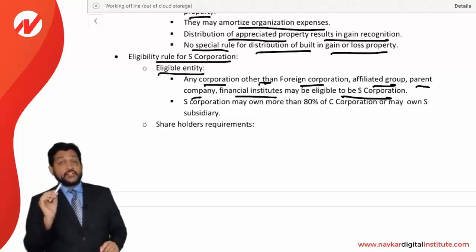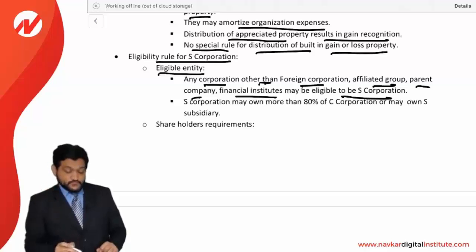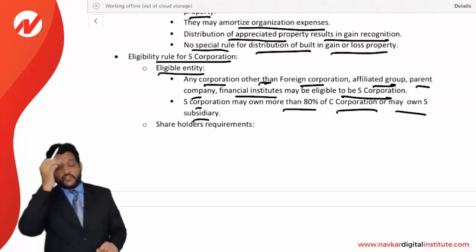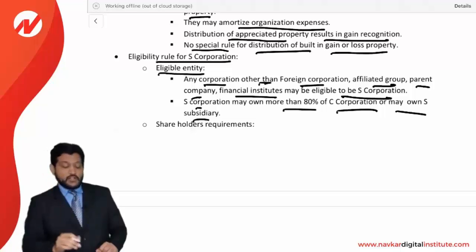So any corporation is eligible to be an S corporation other than a foreign corporation. A foreign corporation cannot be an S corporation. An affiliated group member cannot be an S corporation. A parent company cannot be treated as an S corporation. An S corporation may own more than 80% of a C corporation or may own an S subsidiary. So there may be a subsidiary which is allowed to an S corporation.